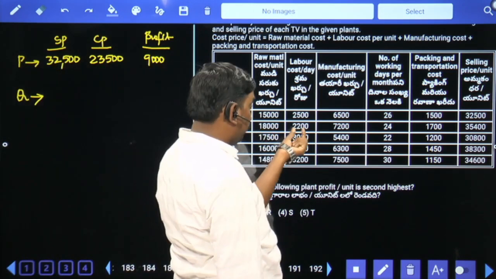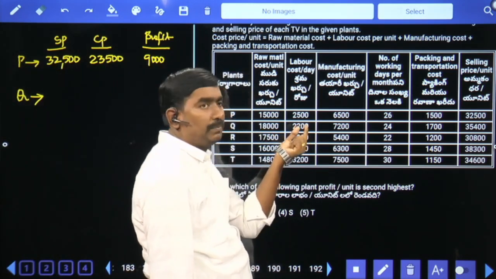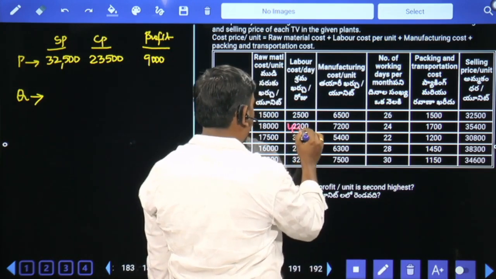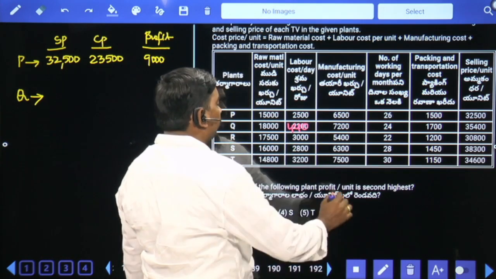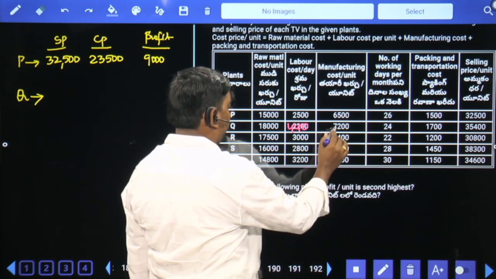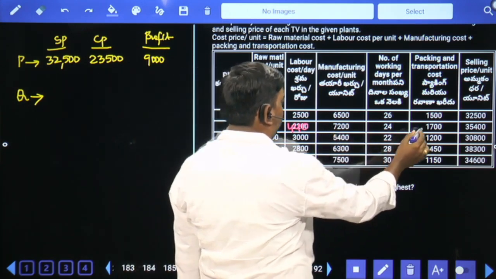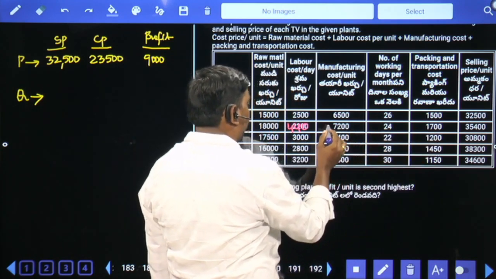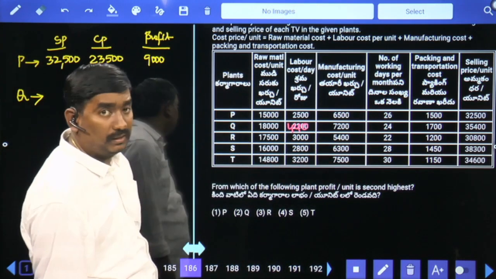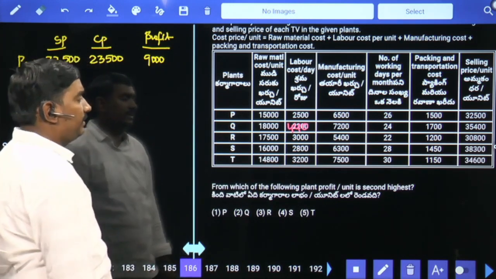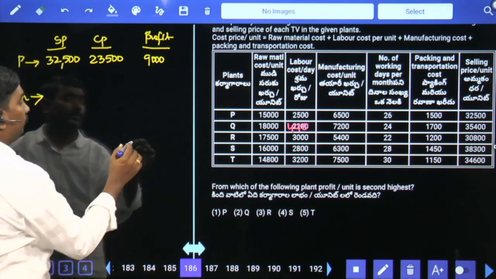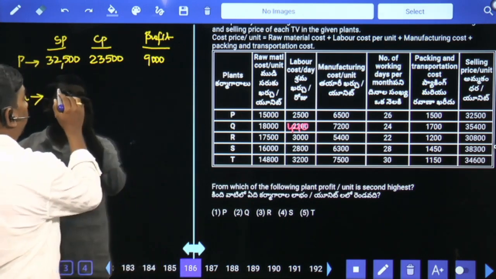Next, Q. 18,000. 5 TVs 2,200, per TV 440. 18,000 plus 7,000, 25,000 plus 1,000, 26,000. 700, 200, 900, 900 plus 440, 1340. 26,000 plus 1340, 27,340.